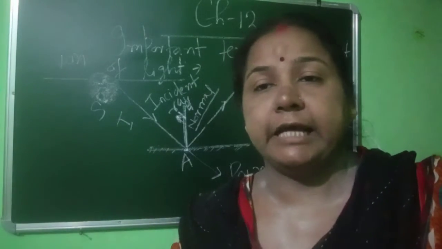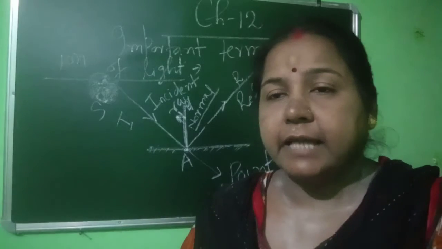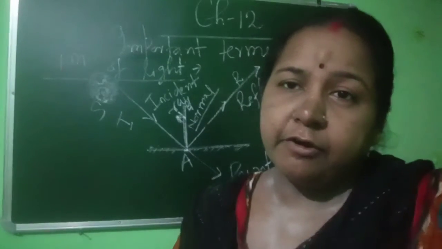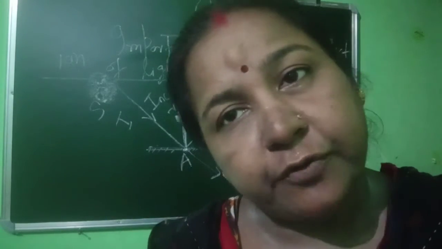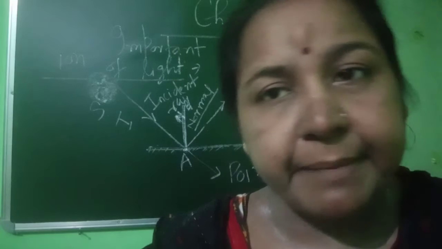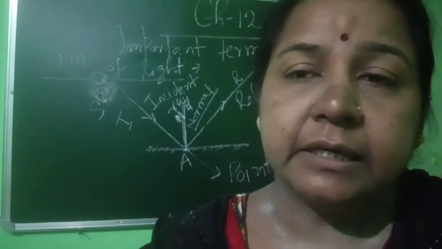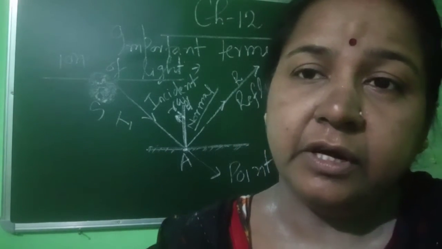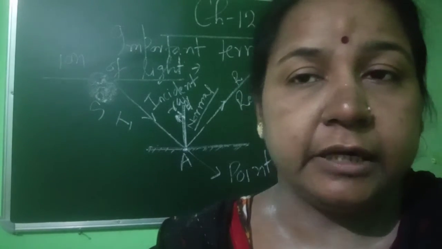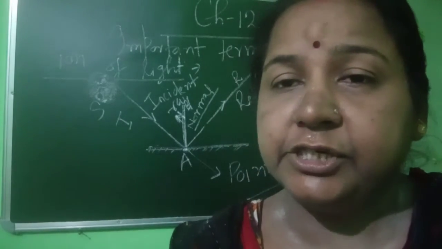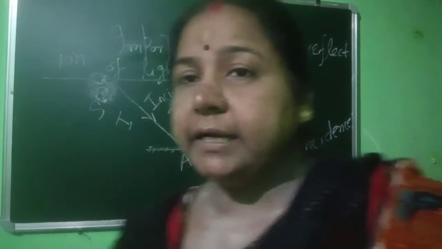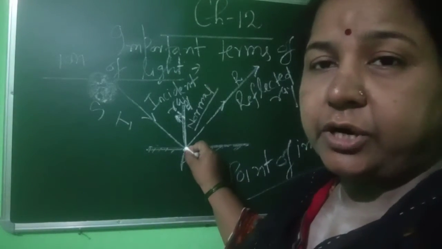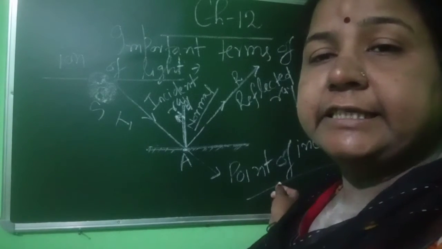Now you have known about the incident ray, that is the incoming ray from the source of light to the surface of the mirror. Now the bouncing back of the incoming ray from the surface of the mirror is called the reflected ray, and the point on the mirror where the incident ray comes is called the point of incidence.